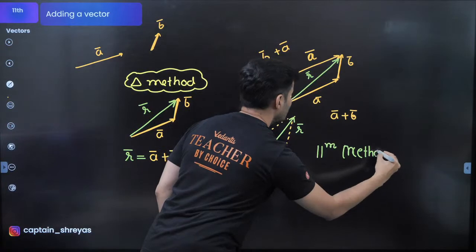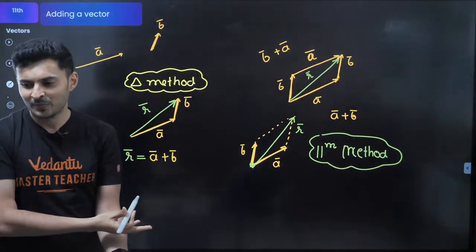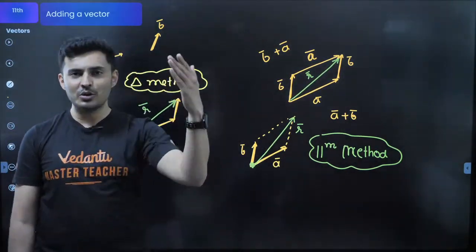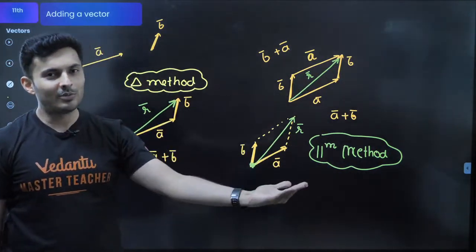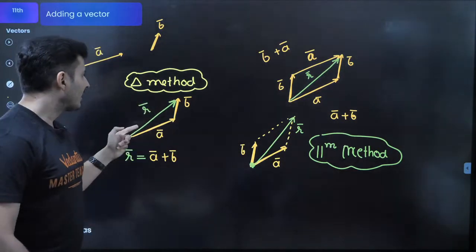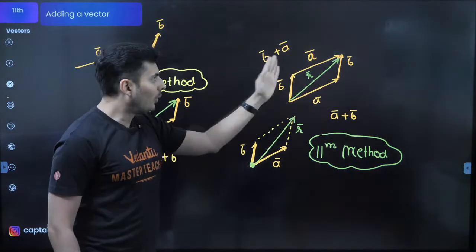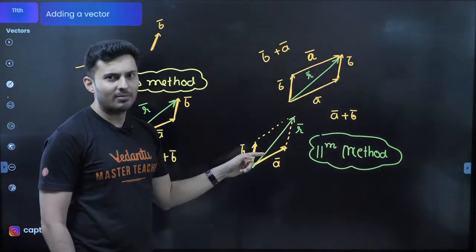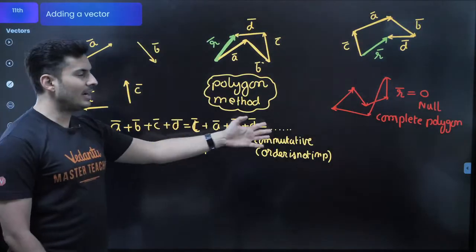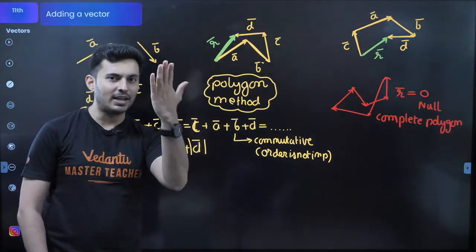So you will be like, sir, which is correct, sir, which is wrong? Come on, you only have to answer that. Which method is correct, which method is wrong? You only have to think and answer it. Obviously, it doesn't really matter. It's one and the same thing. In fact, this came from polygon, and triangle via both these triangles becomes a parallelogram. So this is actually coming from this. This is coming from this. So at the end of the day, all are the same thing. It's just a different perspective. It's like the two sides of the same coin.